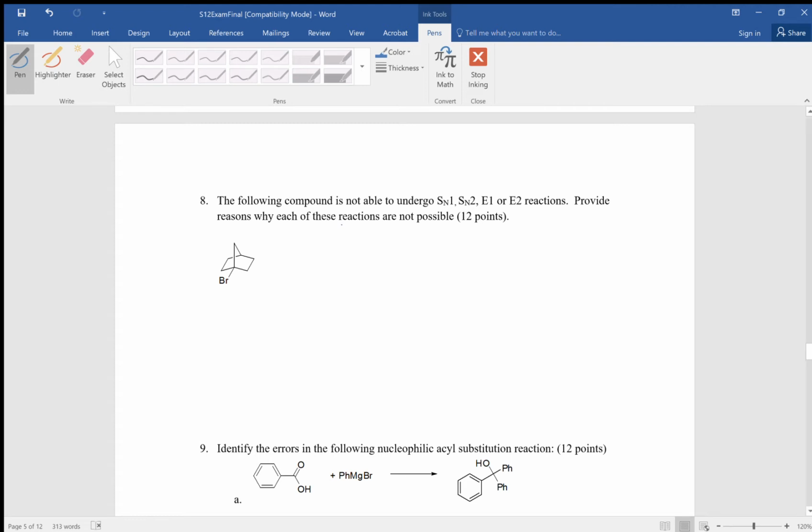So SN2 is probably the easiest to explain. The reason that this does not undergo SN2 is because the leaving group is tertiary. And we've talked about many times in this course that tertiary leaving groups just don't undergo SN2 reactions.